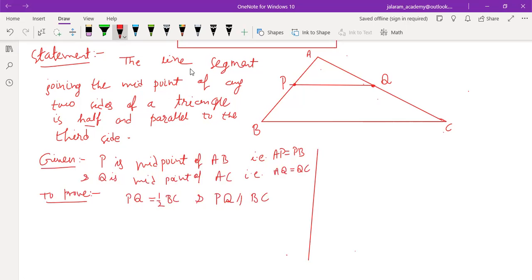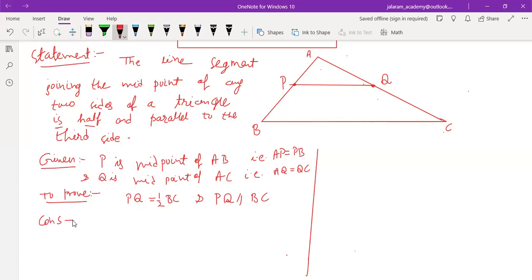In the first line, the line segment joining the midpoints of any two sides of a triangle is given, and is half and parallel to the third side. After "is" we have to prove, and before "is" it is given. The line segment joining midpoints of any two sides of a triangle is given, and this line segment is half and parallel to the third side. We have to prove. Understood, everyone? Yes, sir. PQ equals half of BC, and PQ is parallel to BC. We have to do.